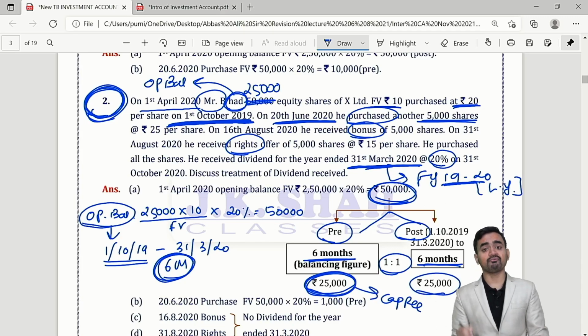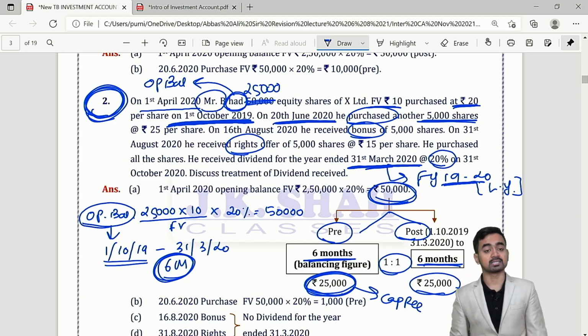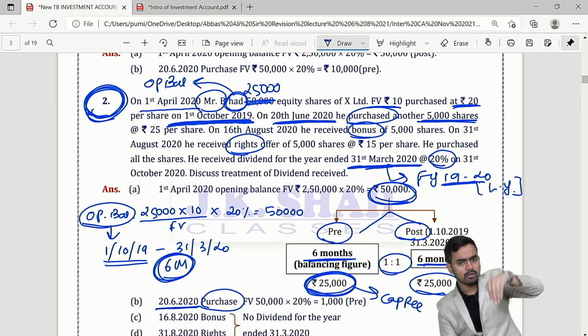And this 25,000 I am getting in which I was owner, and therefore this is revenue receipt. Is it clear? Okay. What about purchase? We acquired these shares in the current year only.